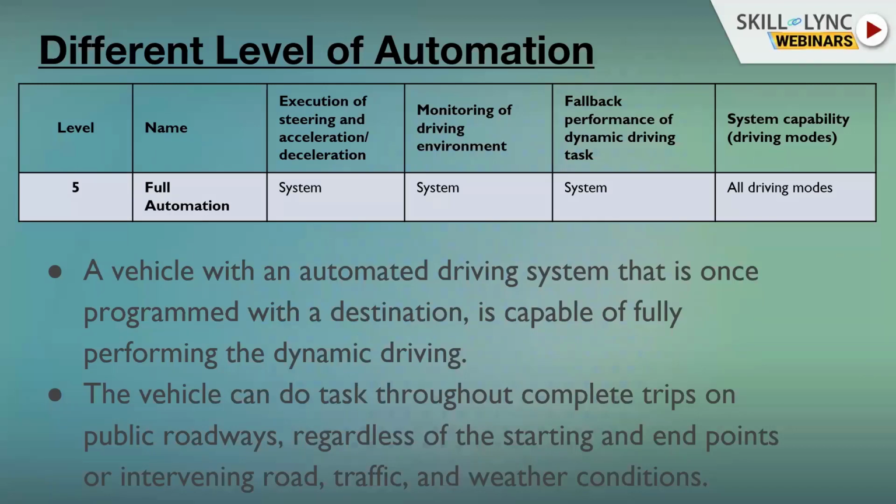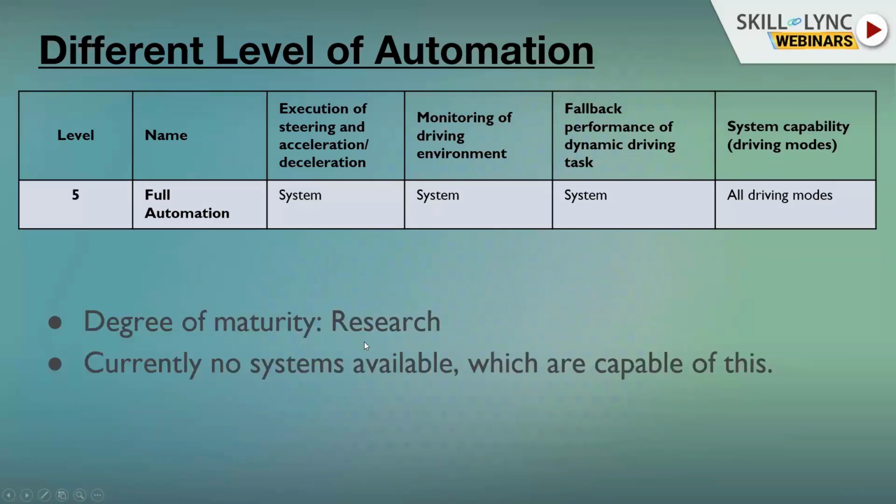In the next generation car concepts, you see that there is no driver seat. You can sit directly behind, or the driver can sit in the opposite direction because you want to have a chat with the other passenger. So the car does everything independent of all the obstacles. And of course, the degree of maturity is that this is research. Right now, we don't have any such system. In the research area, of course, you can have one, but on the market, someone making a car that can do everything still doesn't exist.